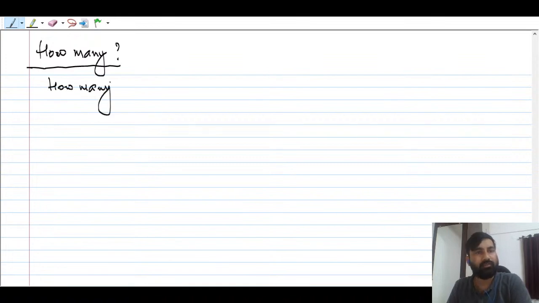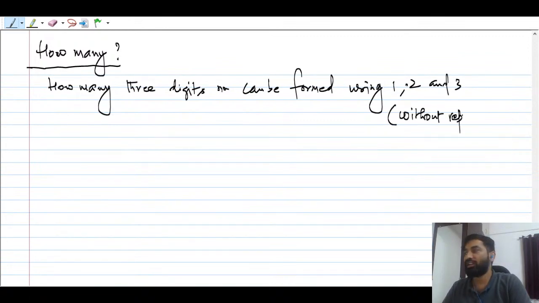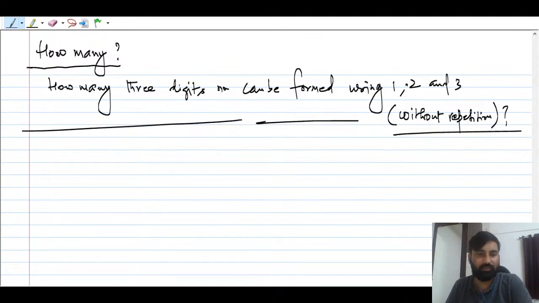So the question is how many 3-digit numbers can be formed using 1, 2 and 3? And the condition they have mentioned here is without repetition. You don't have to repeat, without repetition. So this is the question that you have to answer: how many 3-digit numbers can be formed using 1, 2, 3?